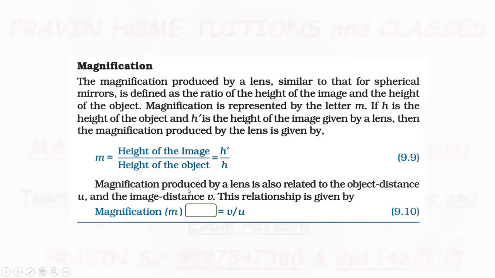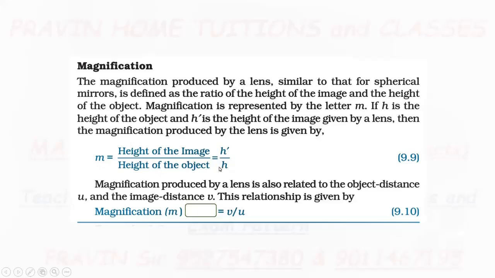Now, magnification. Magnification is the same for mirror also and lens also. The concept is zoom in, zoom out. At what extent the image will be enlarged or smaller, that is nothing but magnification. And it is represented by small letter m.